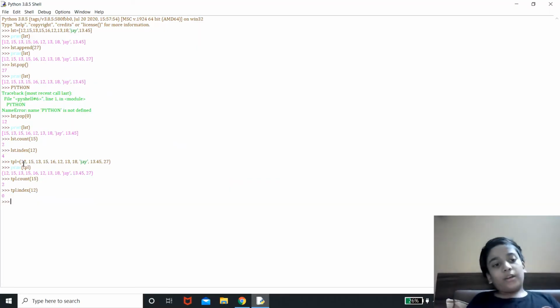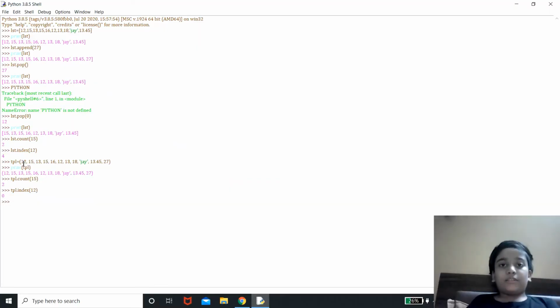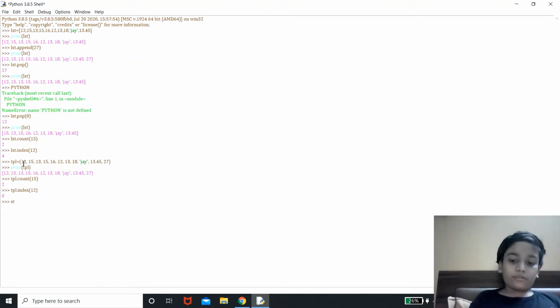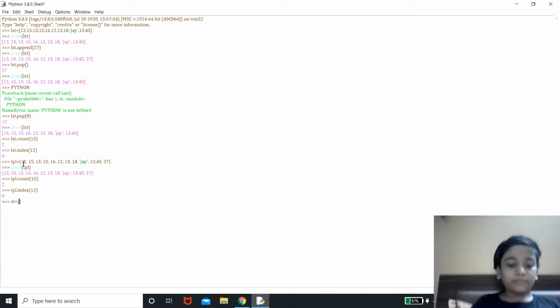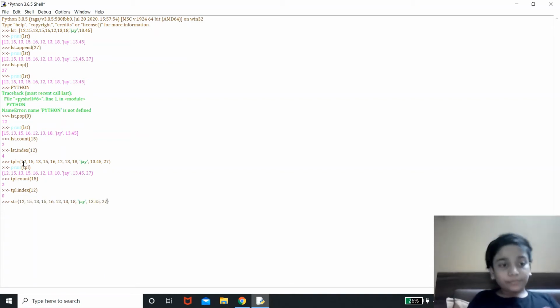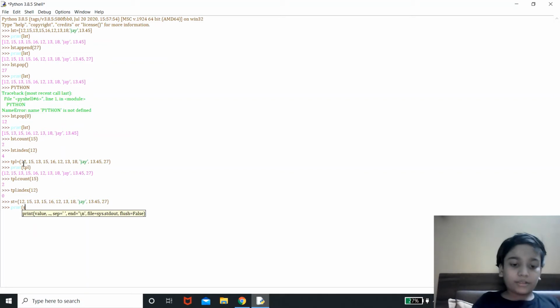Now let us discuss what are sets. Sets are something that are written in curly brackets and they are mutable, means we can change them, and there are some predefined functions for set. Now let us create a set. I'm going to name the variable as st and just write some bunch of numbers and a string data type and a float data type. Now let me print my set.